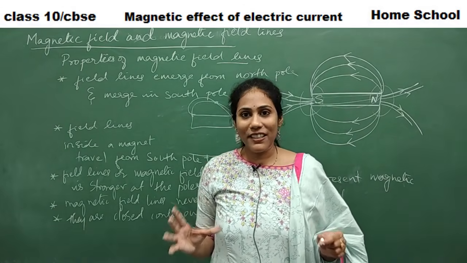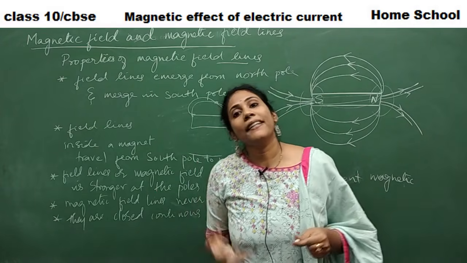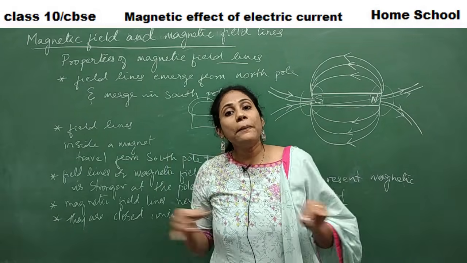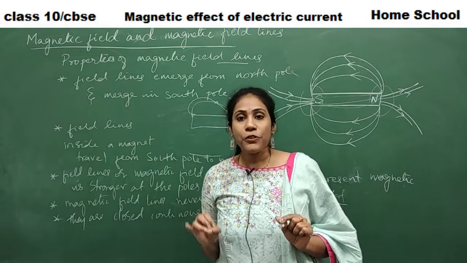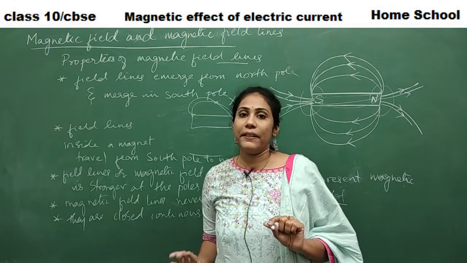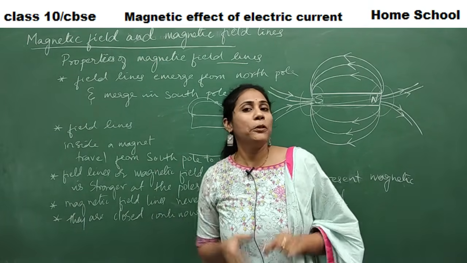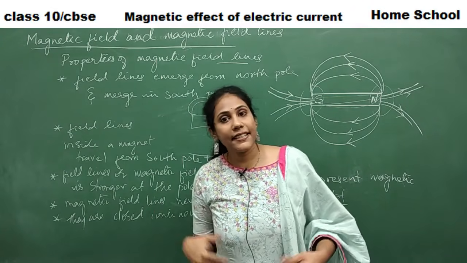Very, very important question. Right? So now you got to know what we mean by magnetic field and what we mean by magnetic field lines. Magnetic field lines are just the representation of magnetic field. Clear? So we got to know so many things about magnetic field and magnetic field lines in this video.